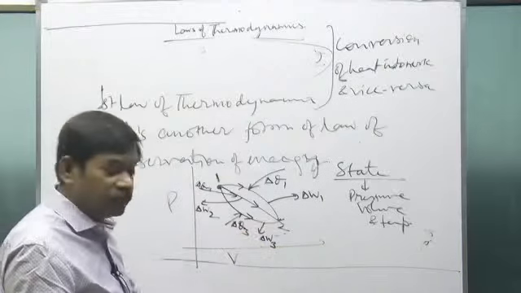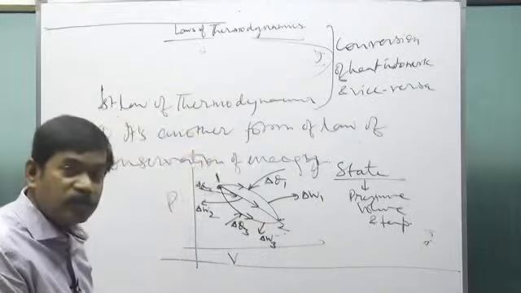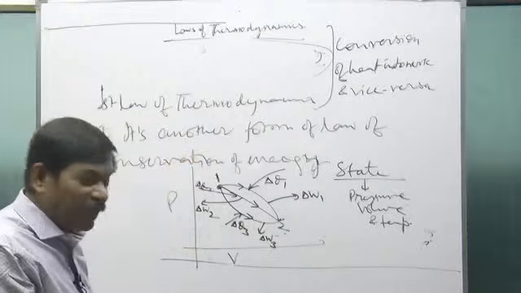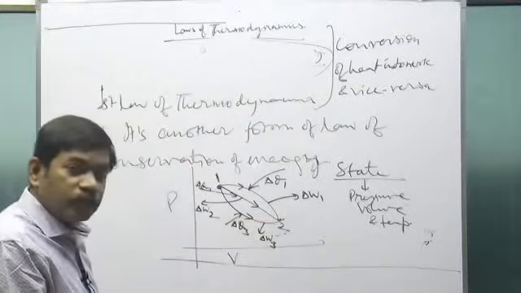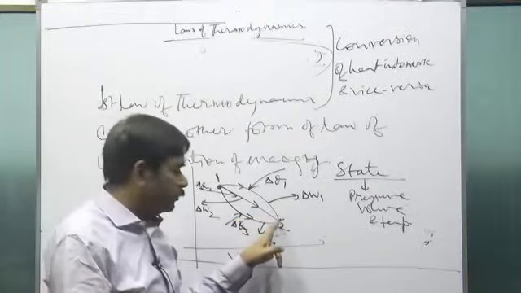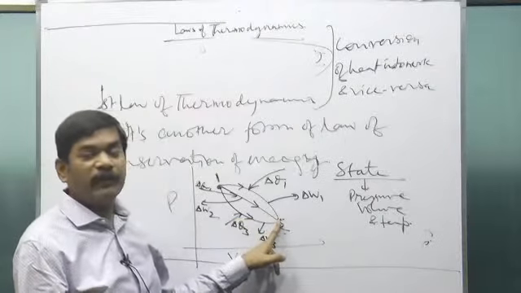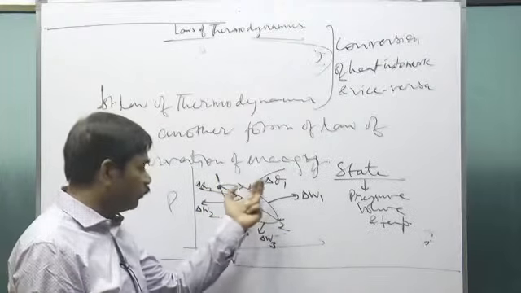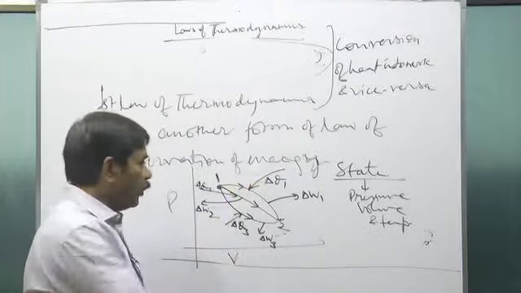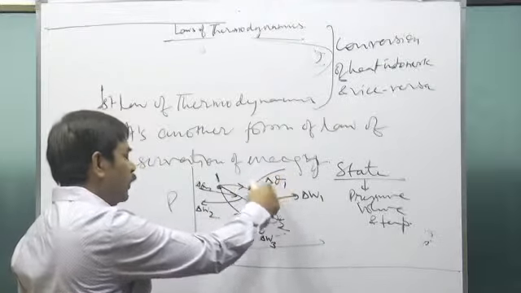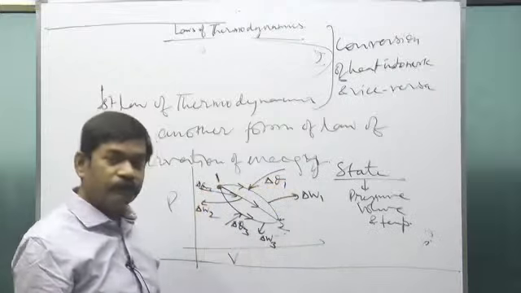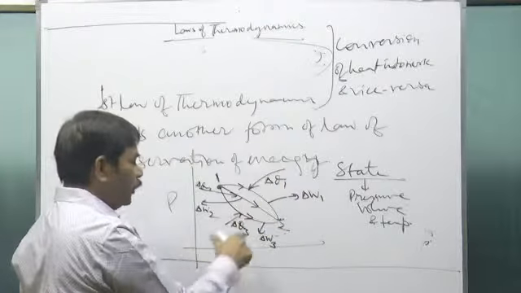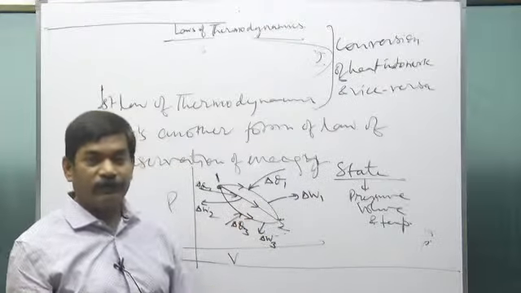What we find in all these processes, you see, state 1 is a unique state, meaning here the pressure, volume and temperature have some value. State 2 is a different state but also a unique state. Here also the pressure, volume and temperature have some value. So when you reach from state 1 to state 2 through different processes, process 1, process 2, process 3, the amount of heat supplied, delta Q1, delta Q2, delta Q3, was different. The amount of work done by the system, delta W1, delta W2, delta W3, was also different.